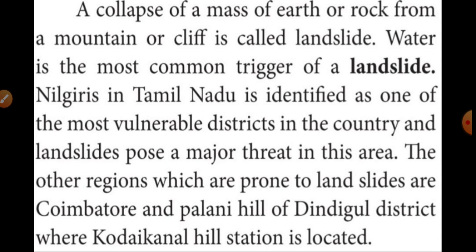That means the earth or parts of rock will break, some of the mountains will break suddenly, and a cliff, which means a steep area of rock, will also break. This is called a landslide.